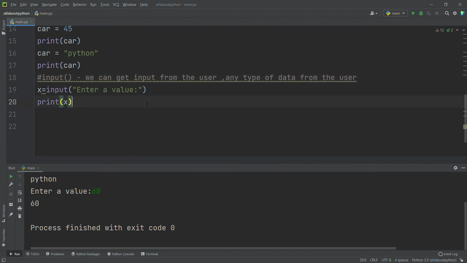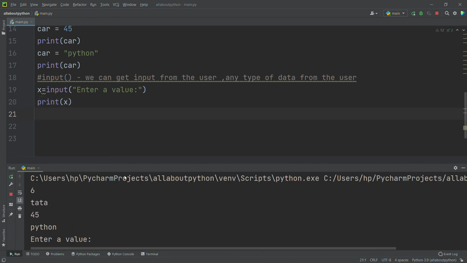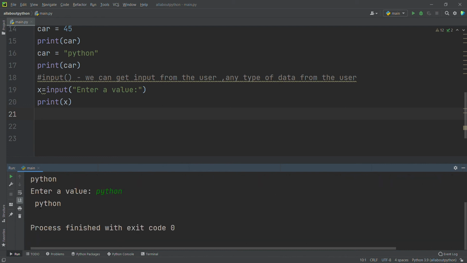Up to now I have given only integers, right? Now I will try to give a string. I will say Python. See, it's printing Python. Here it's printing a space because I gave a space while typing Python. So everything is counted. Everything you give as input is taken exactly like that.